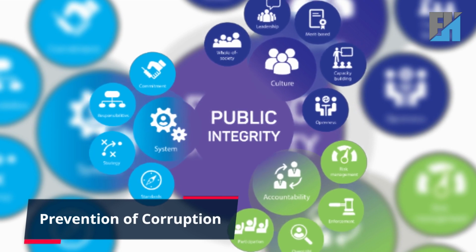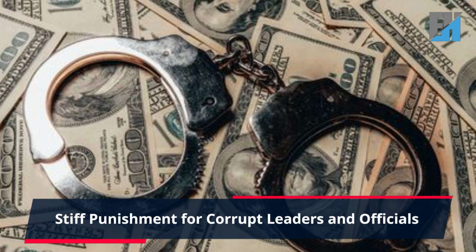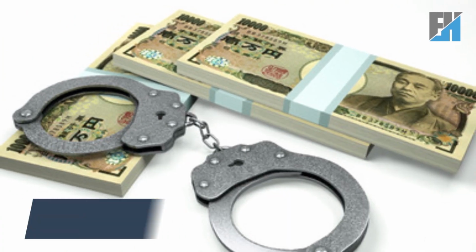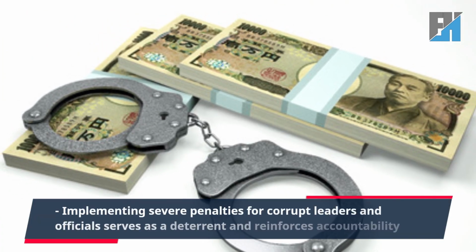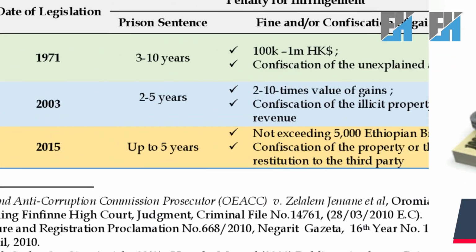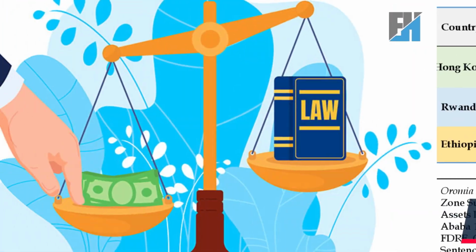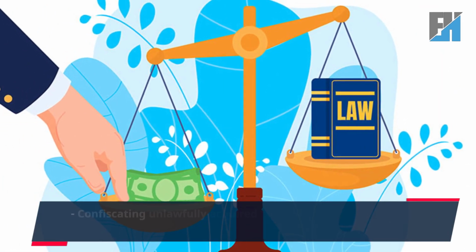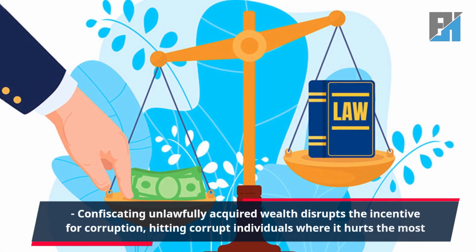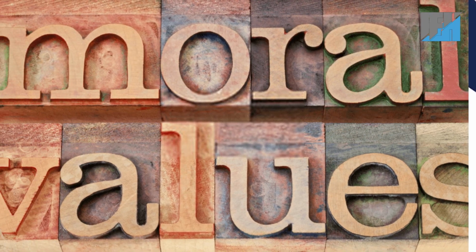Prevention of corruption. 1. Stiff punishment for corrupt leaders and officials. Implementing severe penalties for corrupt leaders and officials serves as a deterrent and reinforces accountability. 2. Confiscation of illicit wealth. Confiscating unlawfully acquired wealth disrupts the incentive for corruption, hitting corrupt individuals where it hurts the most.